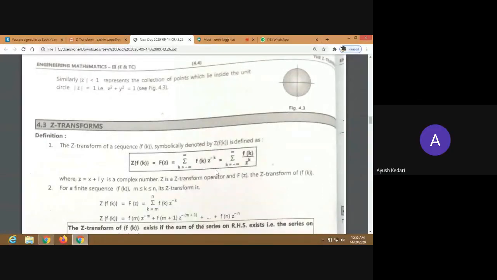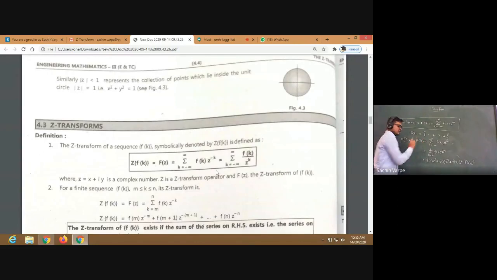Okay, we'll keep it as it is. We'll be asked to find it just like the Fourier transform. If we are asked to find the Fourier transform, then for the given function we are substituting that function into its integral, right? We are evaluating that integral, and the evaluation will be in terms of lambda. We have denoted it by f of lambda, function of lambda, right? And that is the Fourier transform, isn't it? So just like that, here the transform will be in terms of z. Okay, that is the only change.